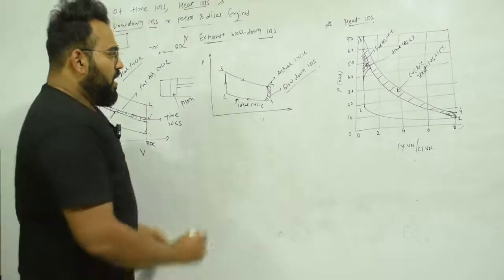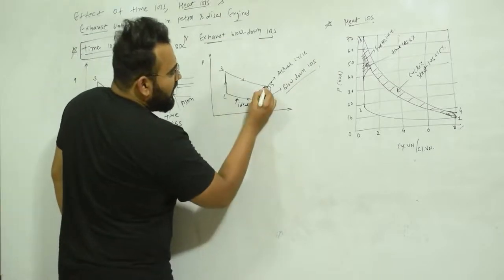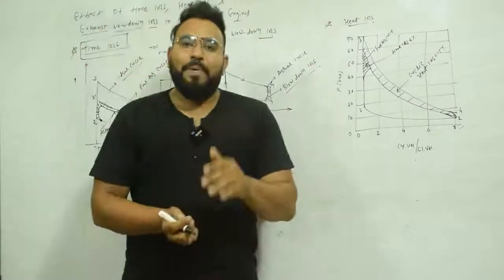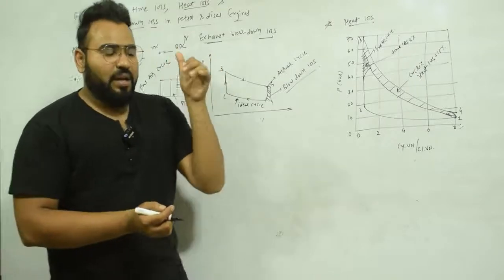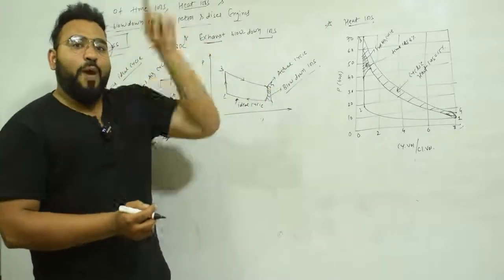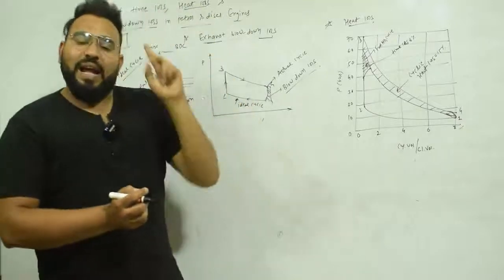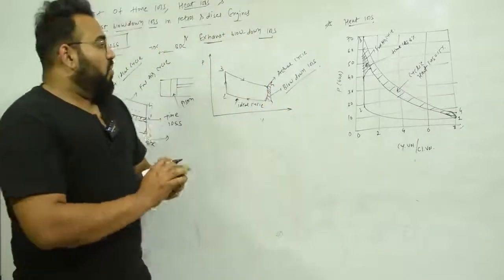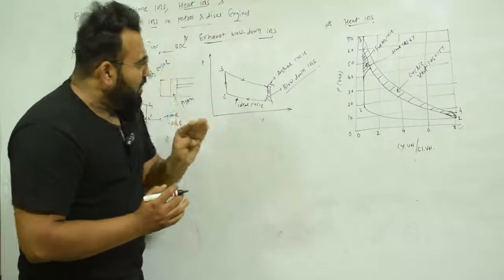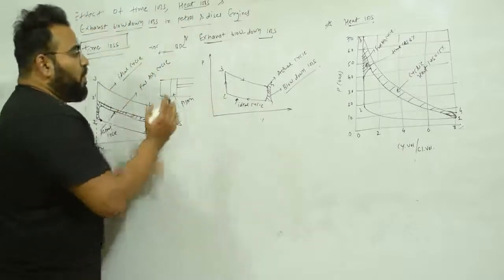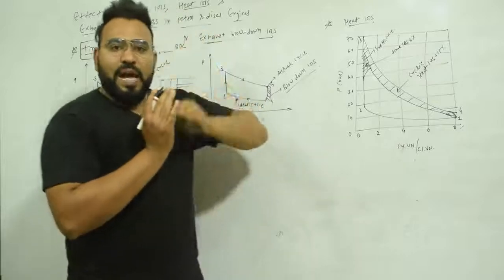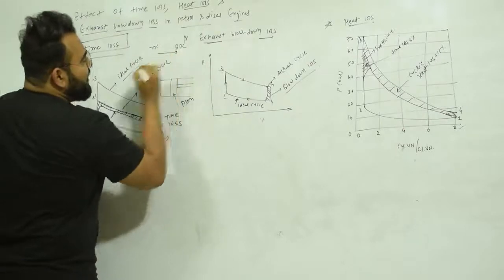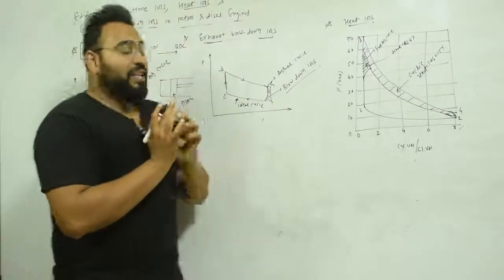But here, 1 to 2, 2 to 3, then your actual cycle deviates. Why does it deviate? Because in the ideal cycle, or the fuel air cycle, we have assumed that when the piston reaches bottom dead center, at that time the exhaust valve will open. We have assumed that it opens instantaneously. But in the actual cycle, you have to open the exhaust valve in advance, before the piston reaches from TDC to BDC during the expansion stroke.